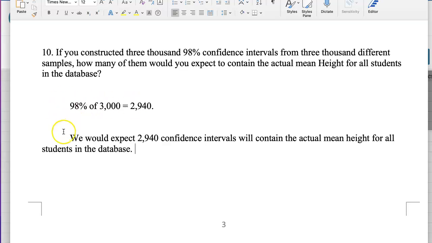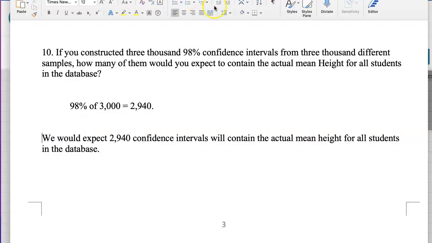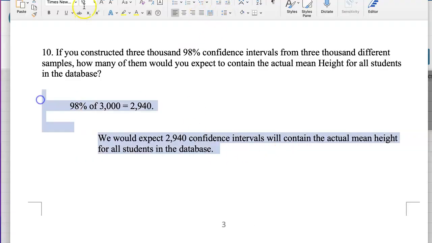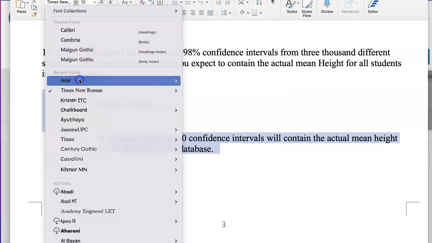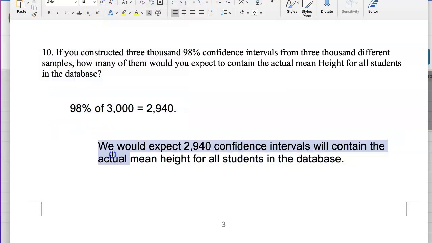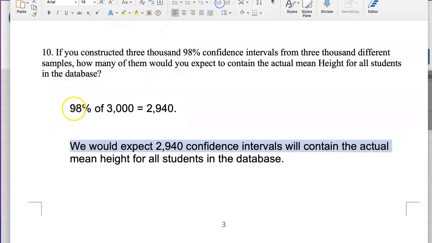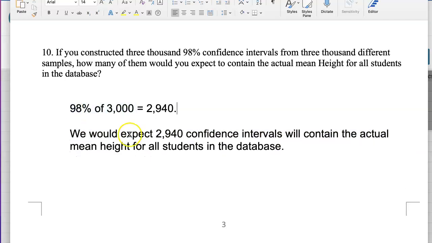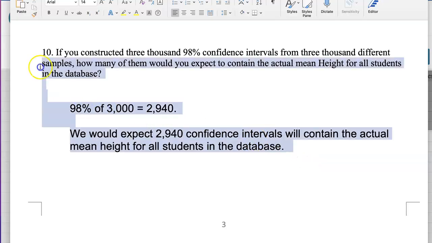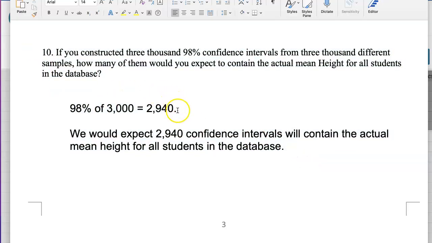Okay, but that's how you interpret the confidence level. If you do this repeated number of times, we're going to be able to capture the true population average, that percent out of the total. So I think everyone will have the same answer for question 10. If you have that number, you'll get credit for that.